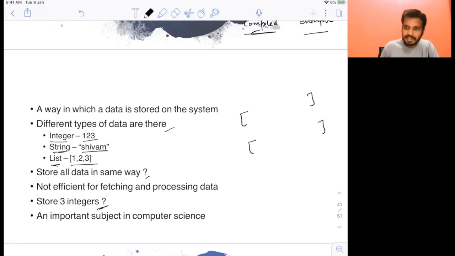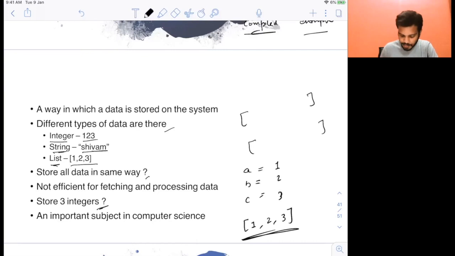Let's say you have to store three numbers. You have two cases here. You can use A, B, C and store three values 1, 2, 3, or you can use a list and store 1, 2, 3. It will make a lot of difference whether you store it this way or that way. It will make a lot of difference in searching, sorting and everything, and in accessing this data and the time required.